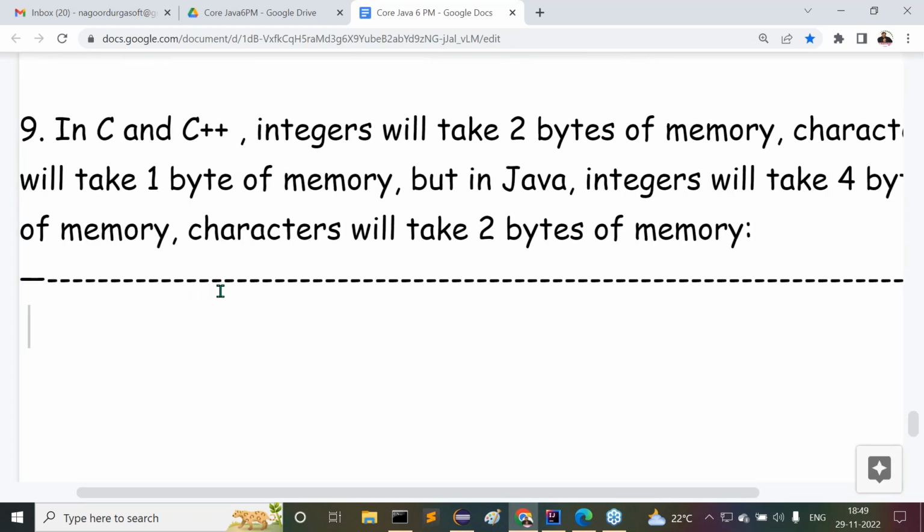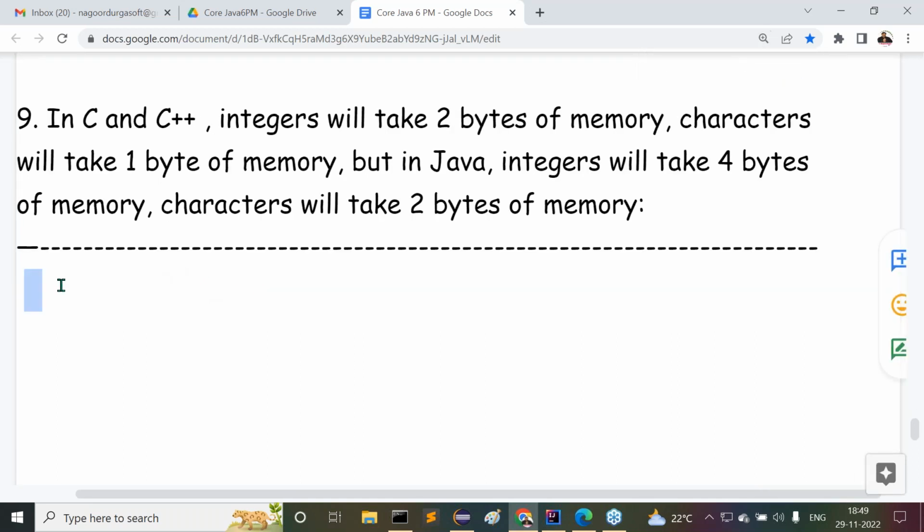Now let us see this point clearly. I want to give one conclusion. Listen carefully. What's that conclusion? Memory allocation.